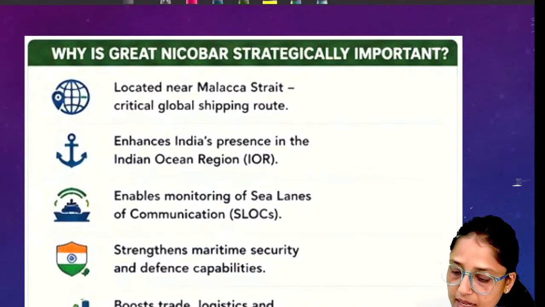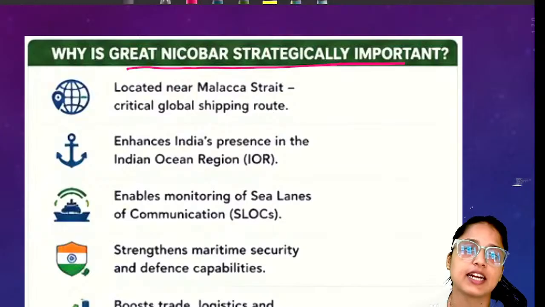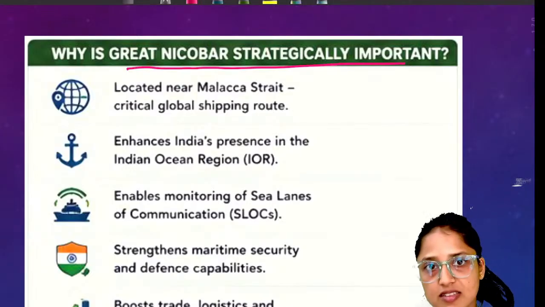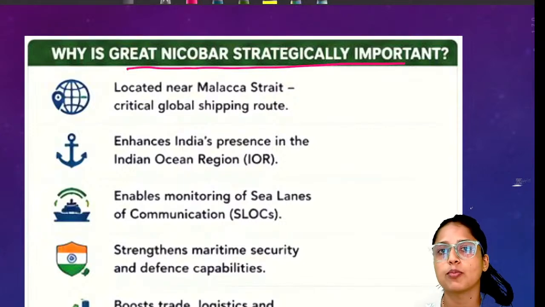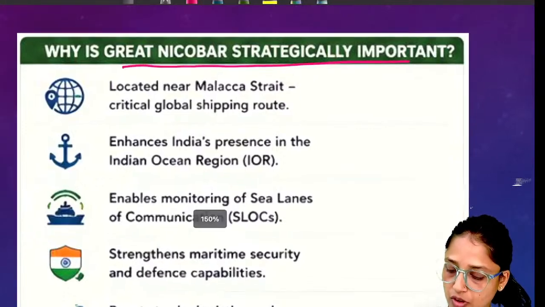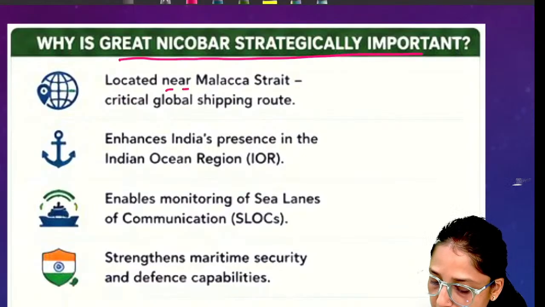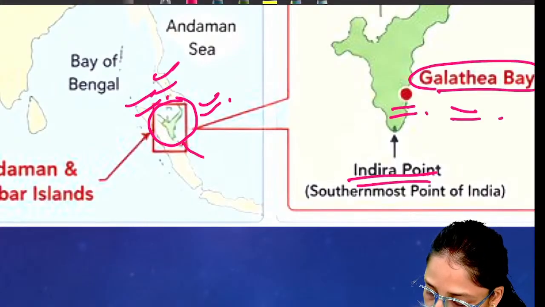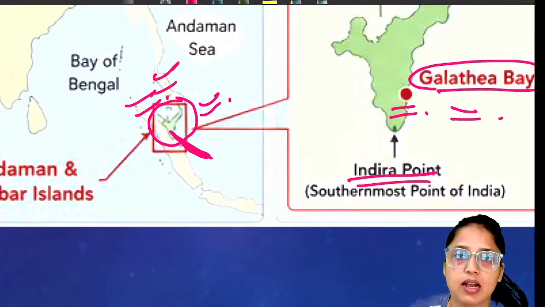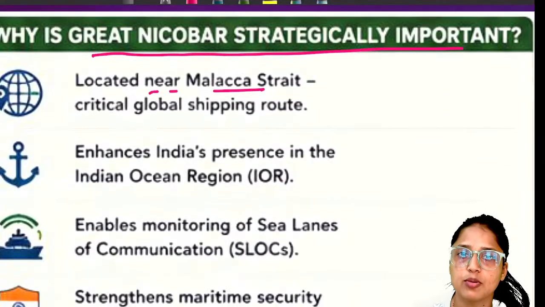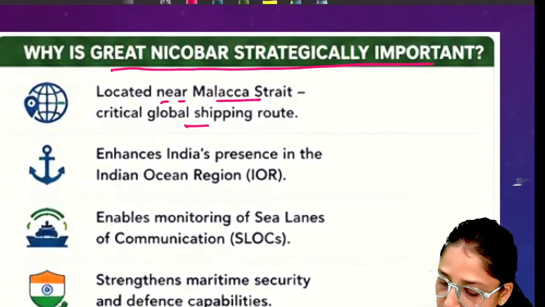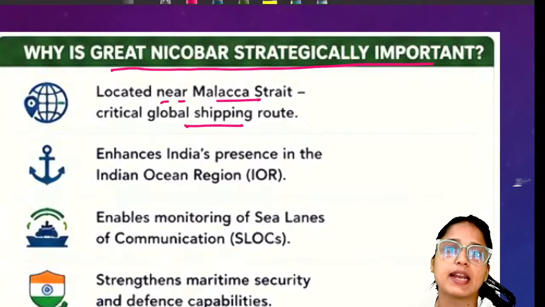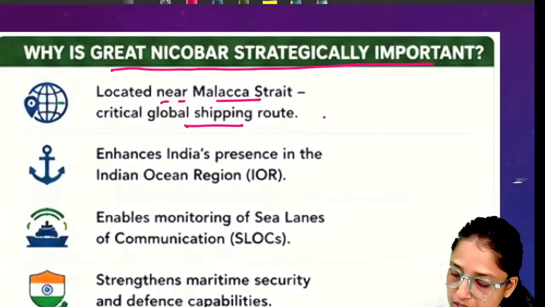Now, next, the significance of this Great Nicobar project, because the government is saying again and again that this is strategic. So we must provide some points to prove that. The first thing is that it is located near the Malacca Strait. This is the Malacca Strait, somewhere here. Since this is very near to the Malacca Strait, which is a very important sea lane of communication or maritime route, its location is very important.